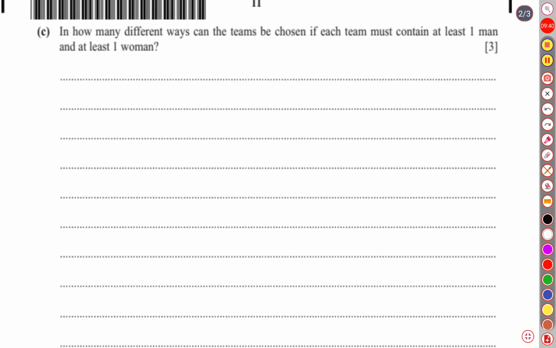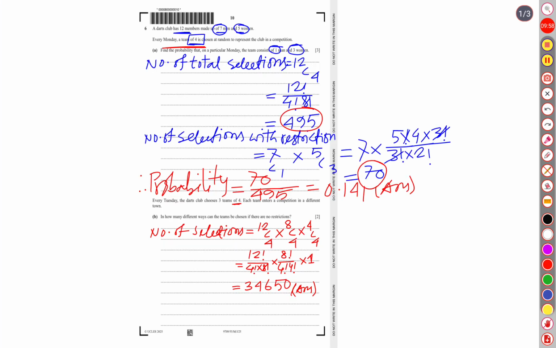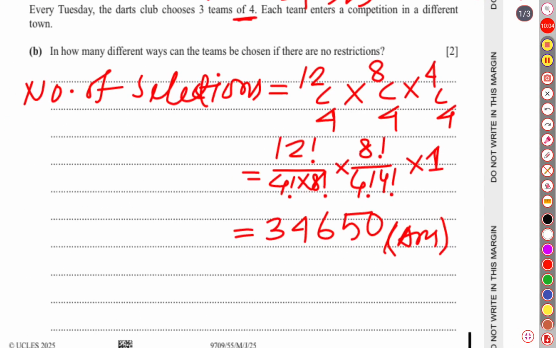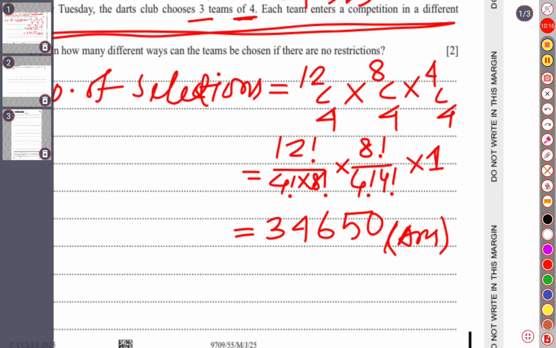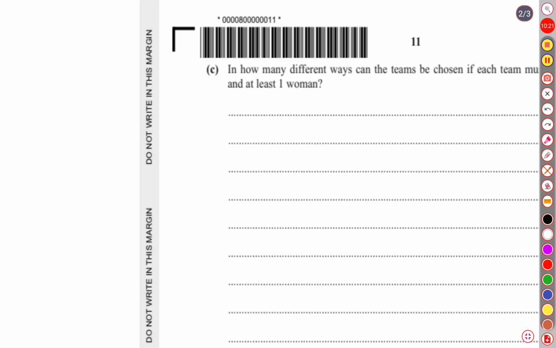So for C, we have to find in how many different ways the teams can be chosen if each team must contain at least one man and at least one woman. We should not forget that in the previous one there were three teams. We are still under the same scenario: every Tuesday, the Darts Club chooses three teams. Remember, there will be three teams of four.